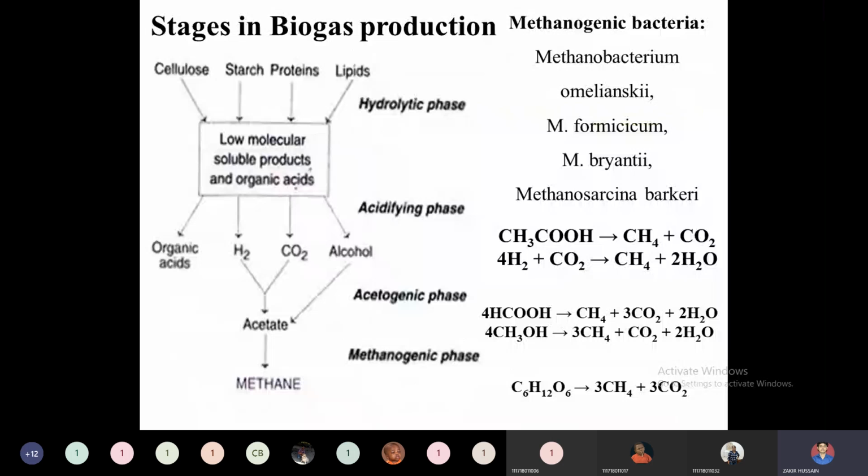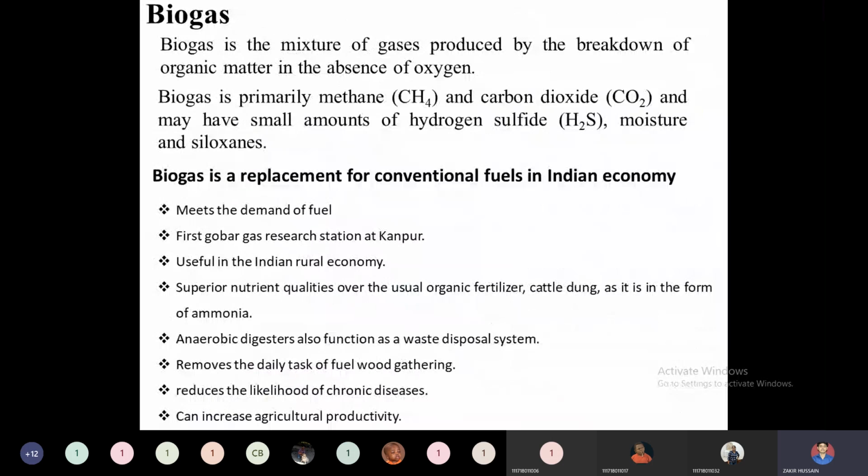In summary, just in a few points, I would like to summarize this biogas plant. Biogas is nothing but a mixture of gases produced by the breakdown of various organic matter. Organic matter can be anything ranging from animal organic matter to plant organic matter. There are two sources: one is plant-based organic matter, and another is animal-based biomass.